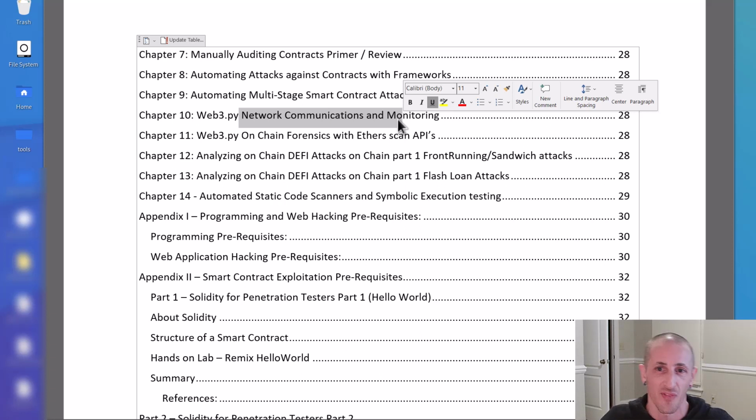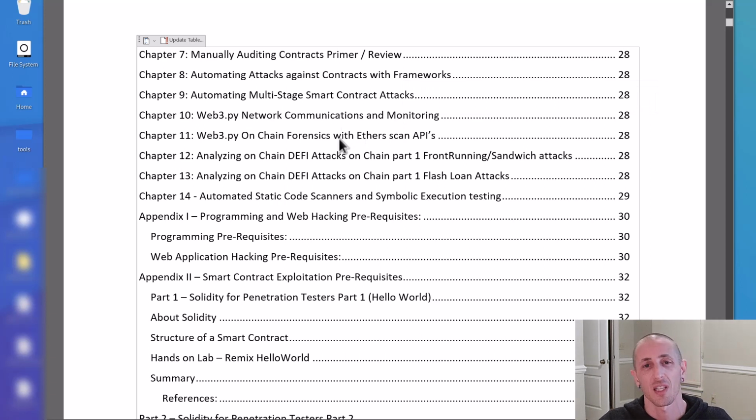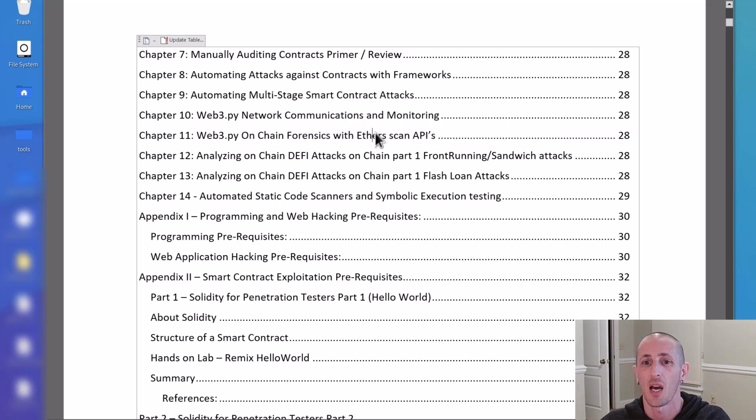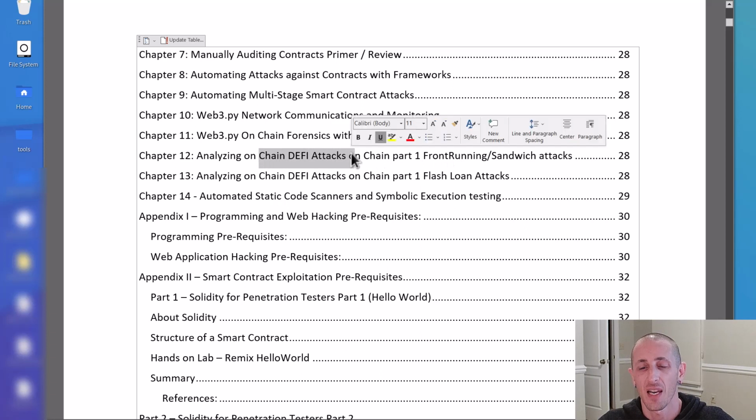So that's always fun, learning how to use asynchronous libraries to really speed up API calls and such, or subscribe to events on the blockchain, right? So that's all cool stuff. We'll get into some of the forensic stuff like I was getting into before with Etherscan APIs and looking at stuff like on-chain DeFi attacks, right?